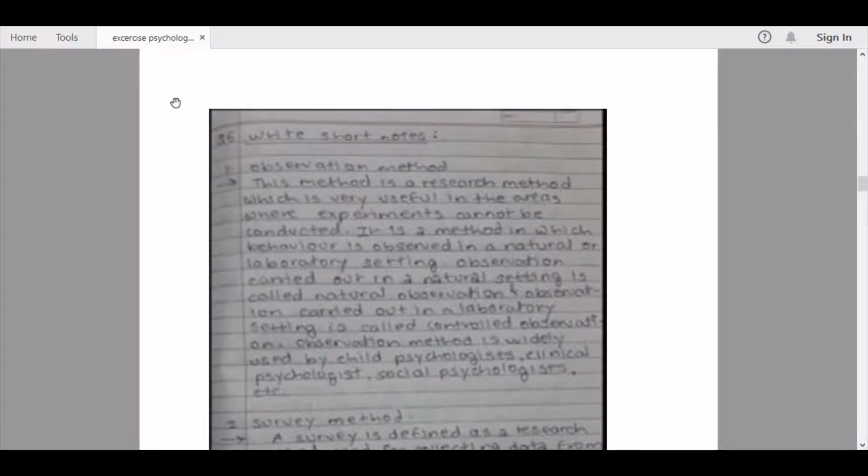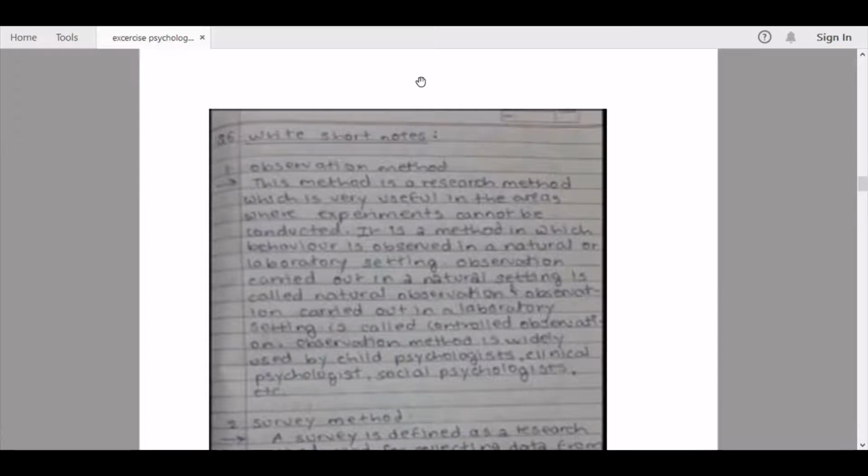Observation carried out in a natural setting is called natural observation. An observation carried out in a laboratory setting is called controlled observation. Observation method is widely used by child psychologists, clinical psychologists, social psychologists, etc. So this is the answer for our first one of the short notes, observation method.